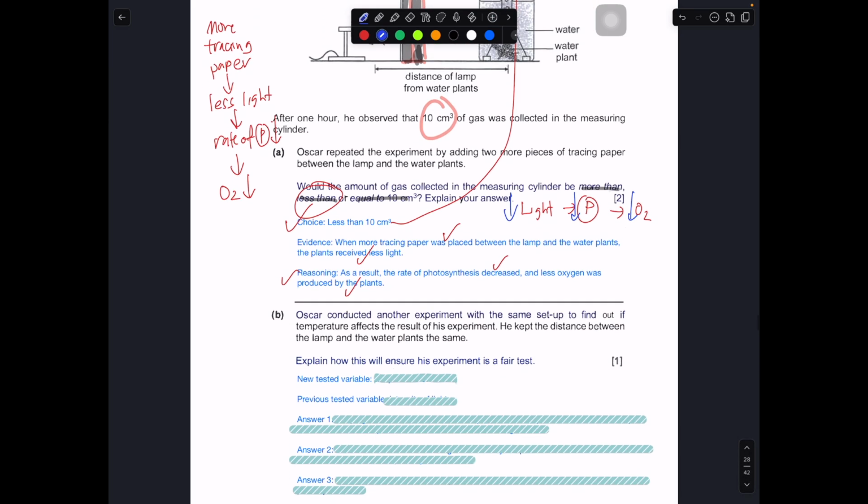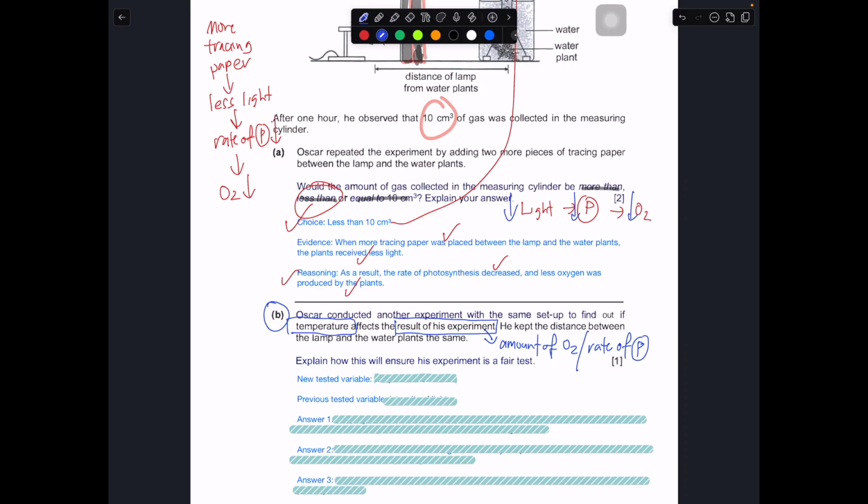So let's move on to part B. For part B, Oscar conducted another experiment with the same setup to find out if temperature affects the result of the experiment. The result in this case is the amount of oxygen gas bubbles, or indirectly the rate of photosynthesis. So in this case, the amount of oxygen gas bubbles is actually an indirect measurement of the rate of photosynthesis carried out by the plant.